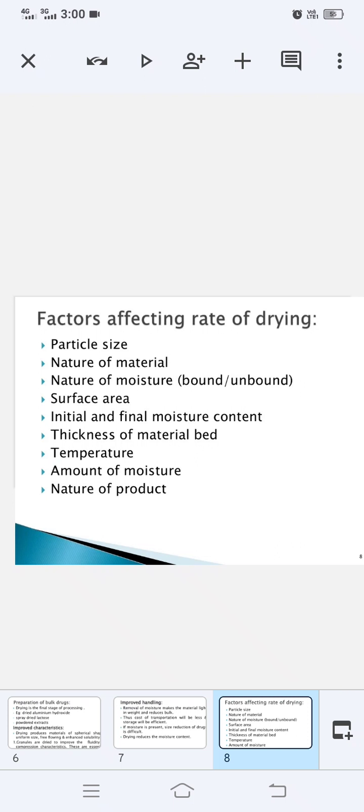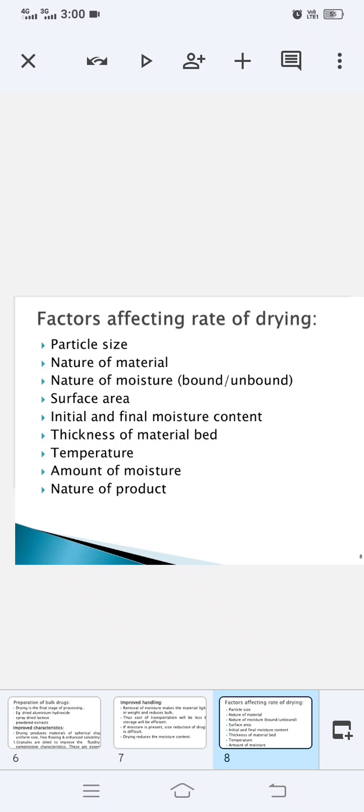First one is the particle size. Second is the nature of material, meaning what kind of material we have to dry. Then nature of moisture, what is the type of moisture, it may be a bound type or an unbound type. Then what will be the surface area, that is provided to the material which is to be dried. We know that the higher the surface area, the higher the rate of drying.